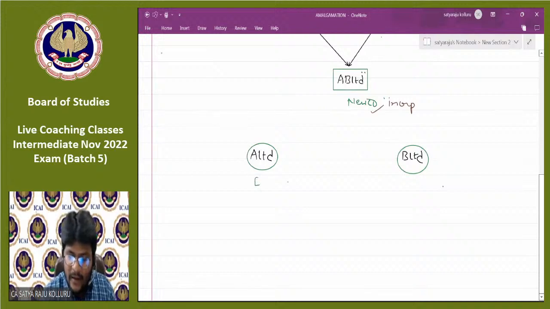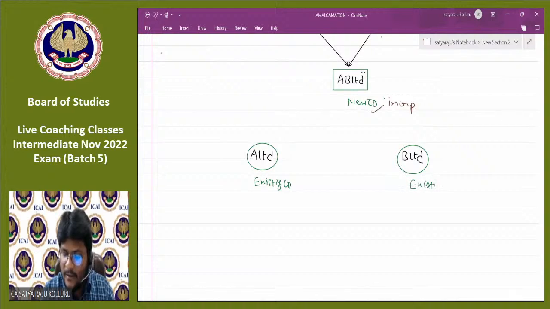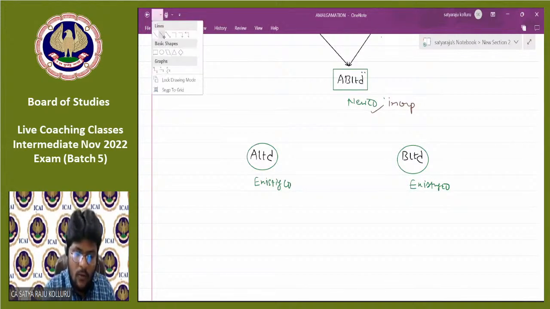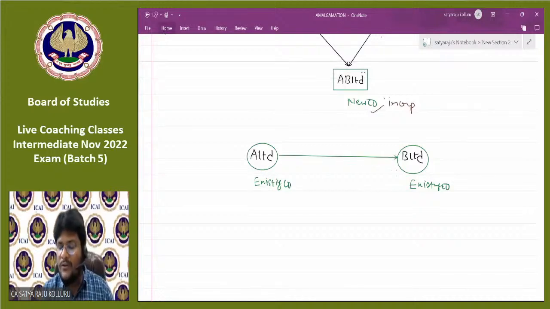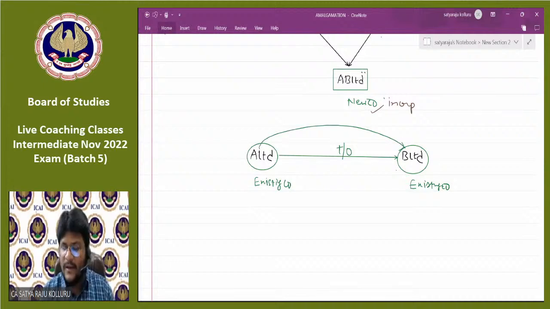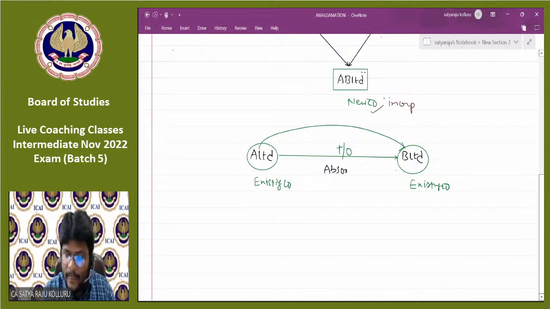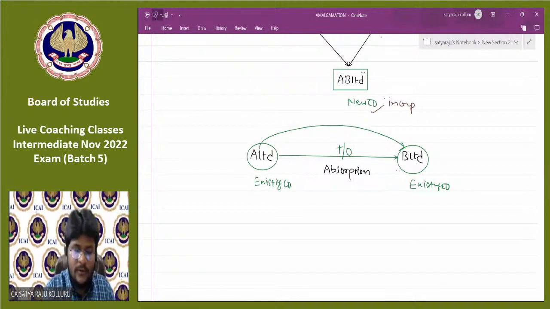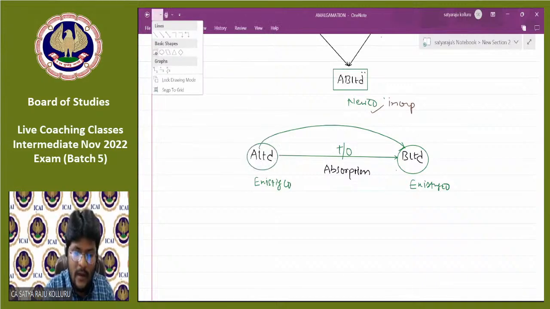A Limited is an existing company. B Limited is also an existing company. Now, B Limited wants to take over A Limited. That means one existing company will take over one or more existing companies. Such a process is technically known as absorption.